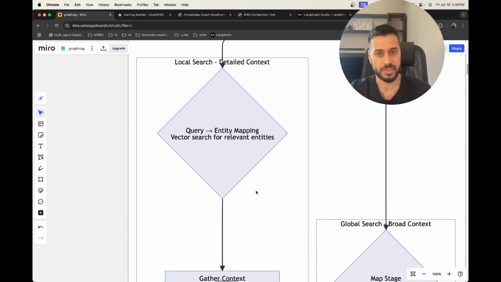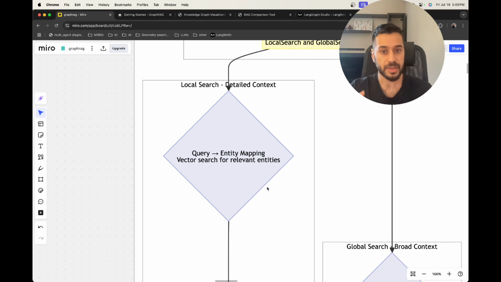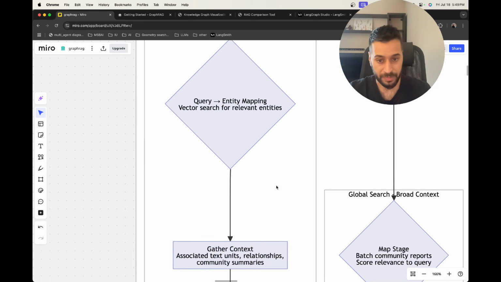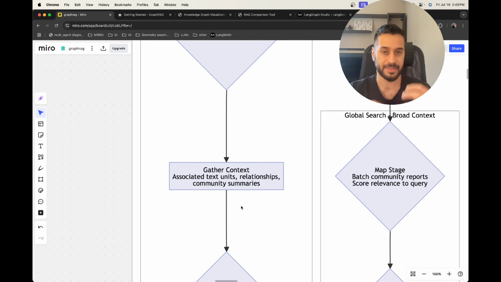The second type of search is the local search. During the local search, we take the query and do entity mapping. We map the query, using semantic similarity search, to the entities that are similar to this query. This is for asking specific questions, for example, what is the capital of Germany? When I ask that, the most semantically similar to this query are going to be Germany and the word capital. After that, we gather the context. We look at the entity text units, the relationships, and also the community summaries that this entity belongs to.